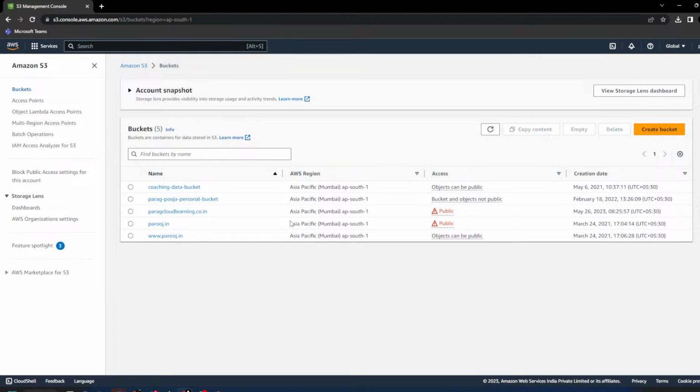whenever we are creating a bucket, at that time we have to specify the region in which we are creating the bucket. Okay, so this bucket belongs to Mumbai region. So let's create a bucket. Click here.